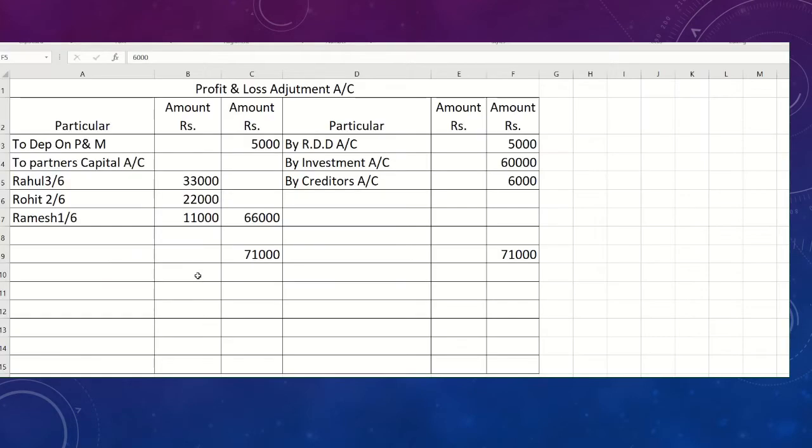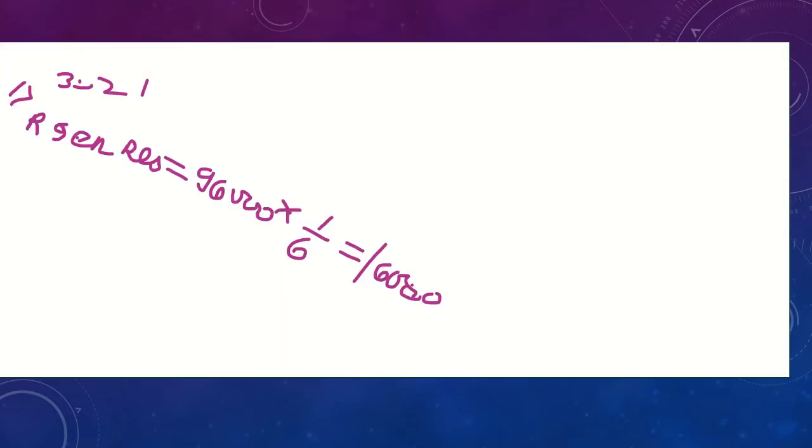So let's do the second working note, students. So I am just clearing the board, students. So your second adjustment will be of what? Profit distribution.